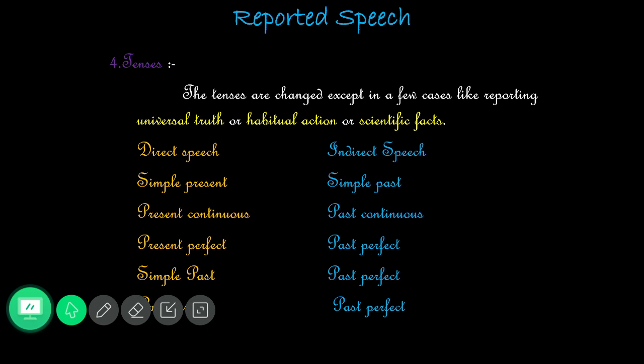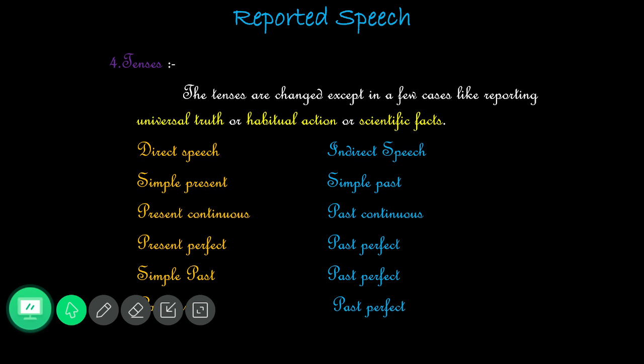The next most important thing, the tenses. We are not supposed to change the tenses for universal truth, habitual action, or scientific facts. Apart from that, if the reporting verb is in the present form, we are also not supposed to change the tenses.